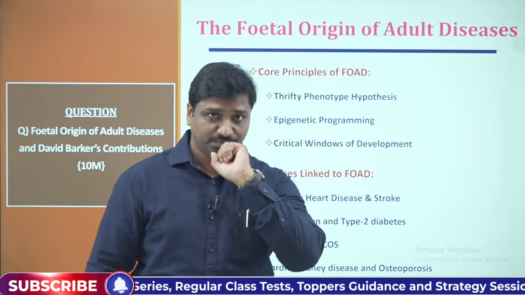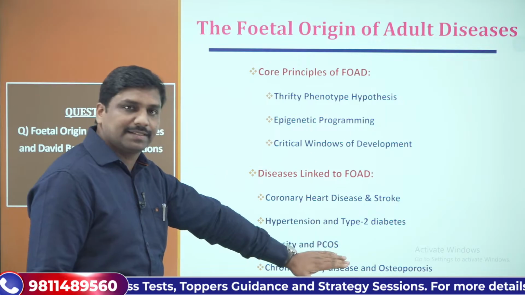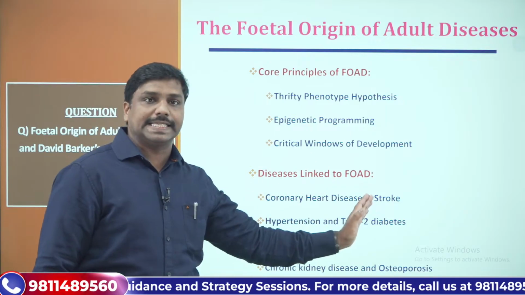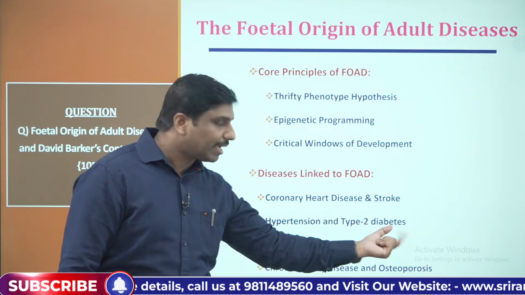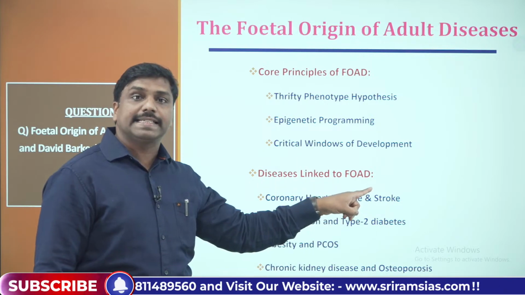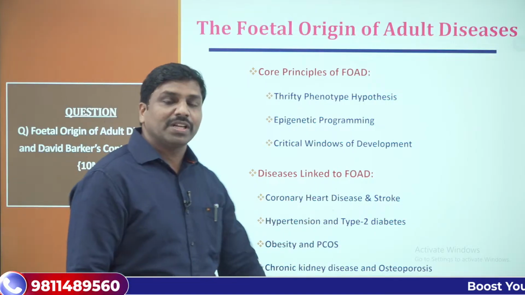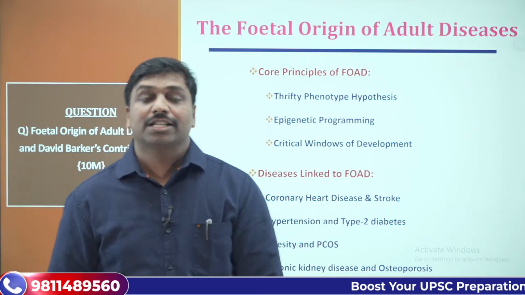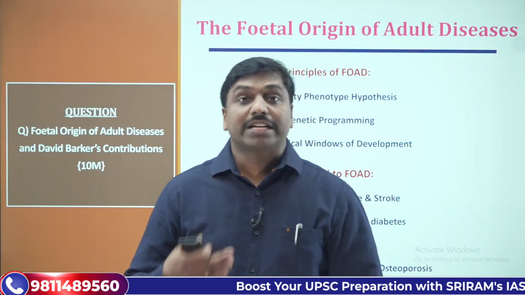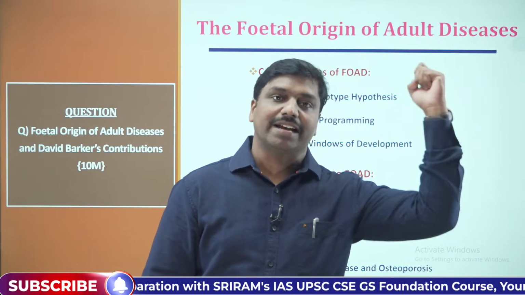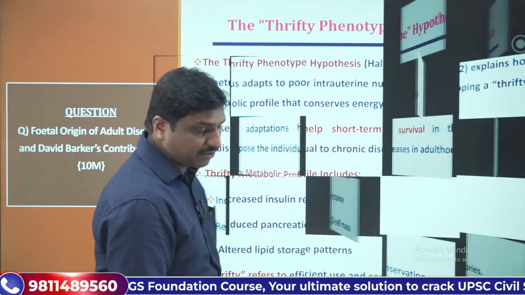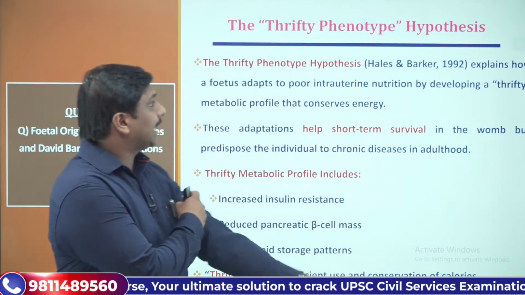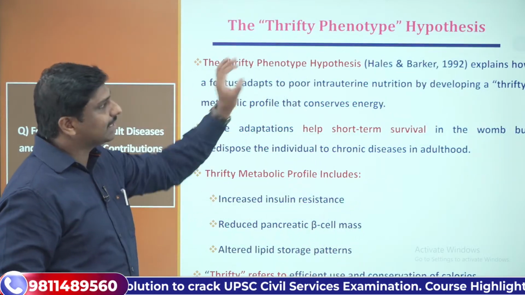Now you remember these diseases. That means certain diseases, be it hypertension, type 2 diabetes mellitus, or coronary heart disease. There is a possibility that they may be triggered to develop when the child is in the fetus stage, in intrauterine life. That's the core concept. So what is the thrifty phenotype hypothesis? What does this say?